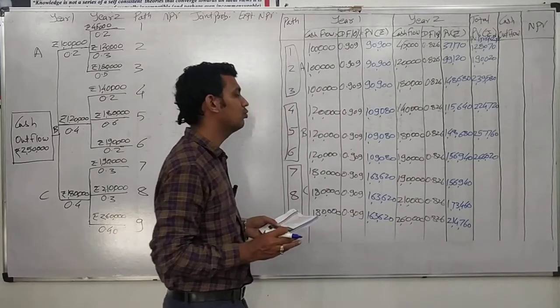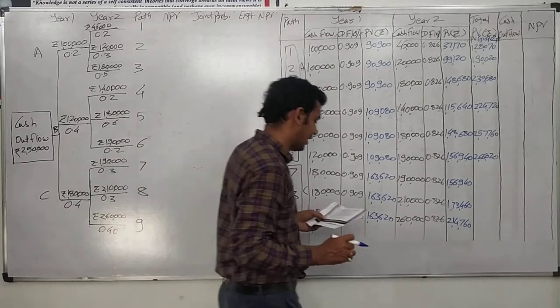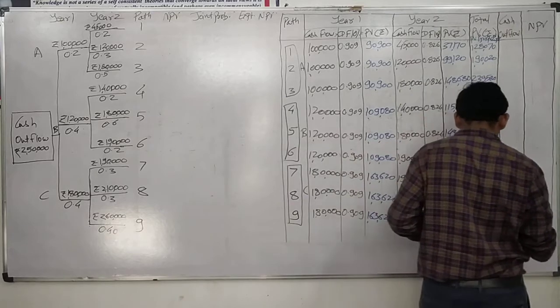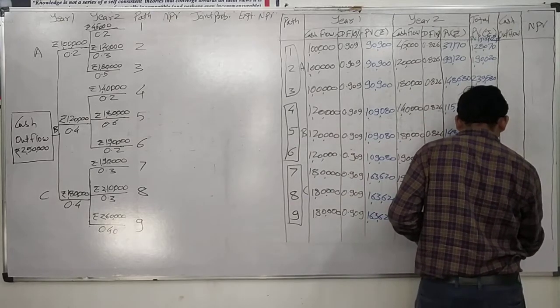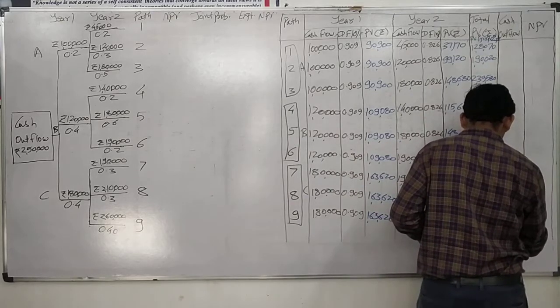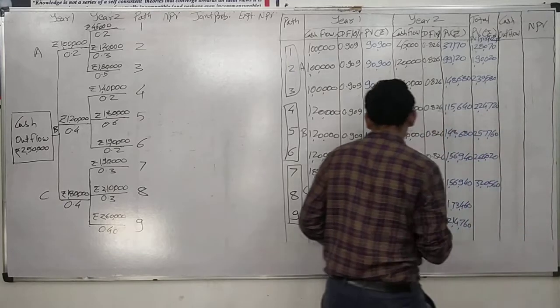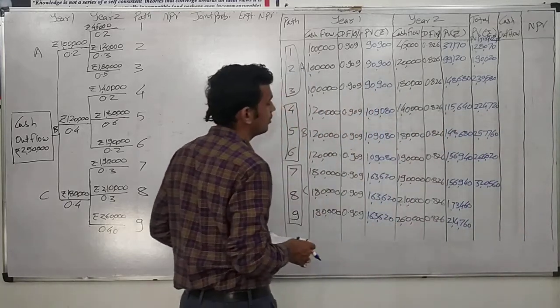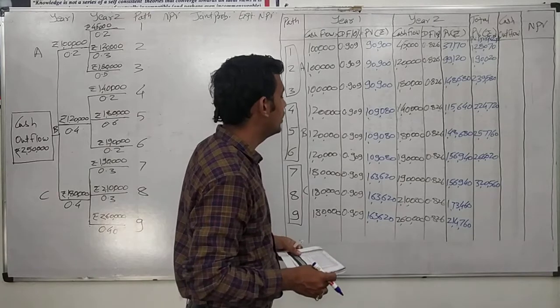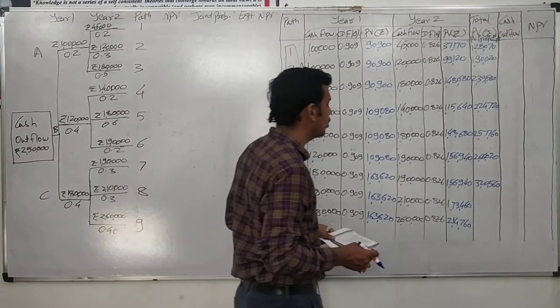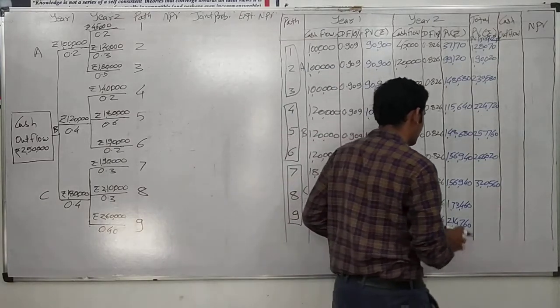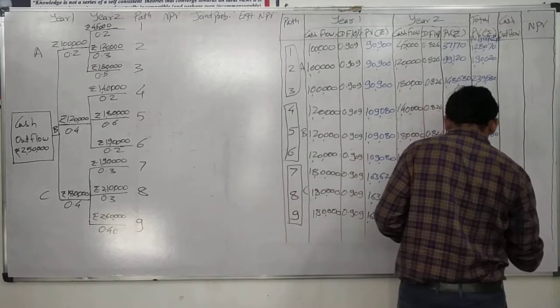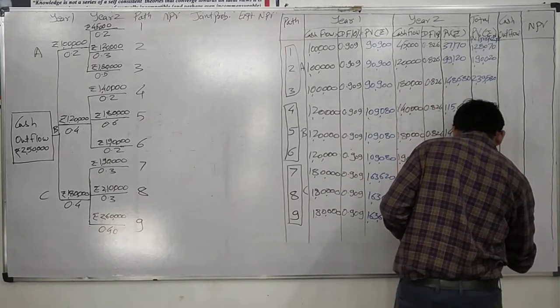Then for path 7, 1,63,620 plus 1,56,940 equals 3,20,560. Then for path 8, it is 1,63,620 plus 1,73,460 equals 3,37,080.